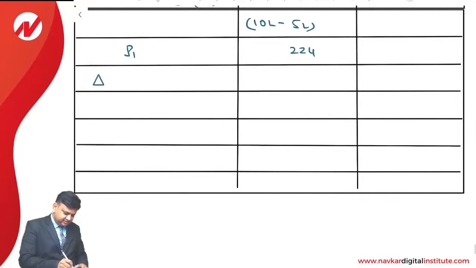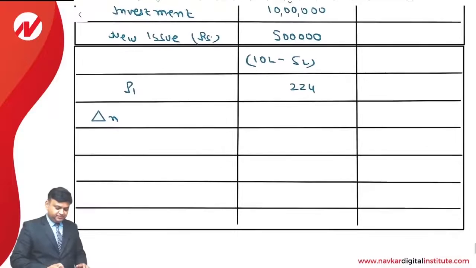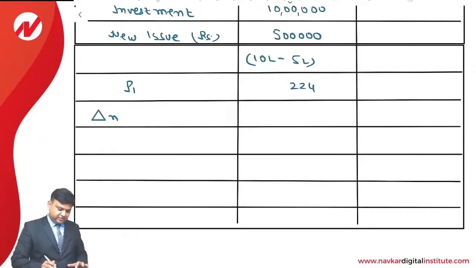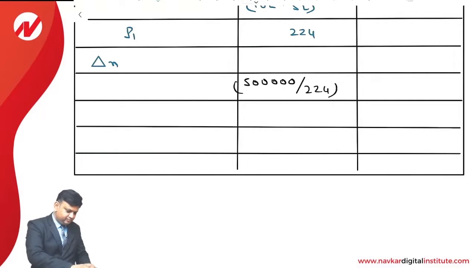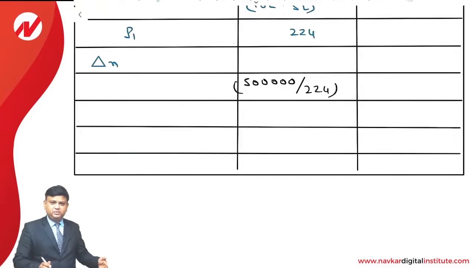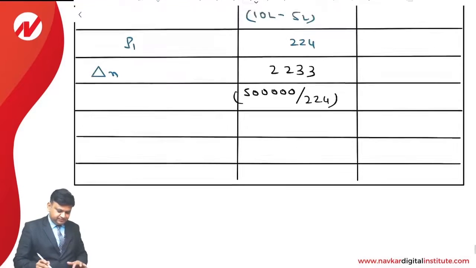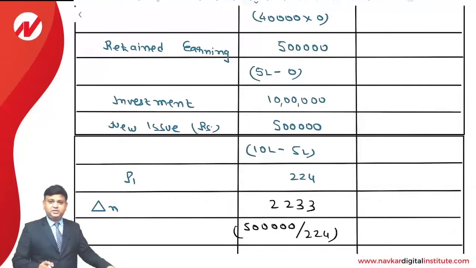Next is delta N. Delta N is the change in the number of shares. It means how many additional shares are required to be issued in order to finance the requirement of balance funds. 5 lakhs upon 224, that comes to 2232.14. We are ignoring the fraction. So 2233. Let us say that this is the number of equity shares that will be issued.